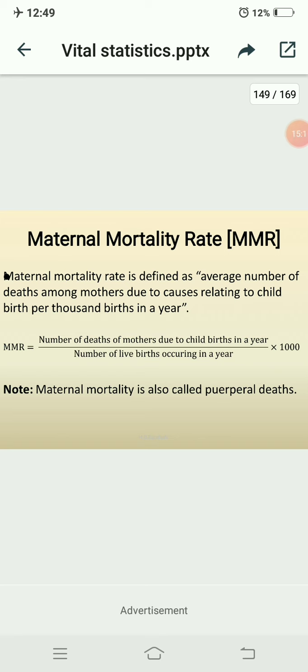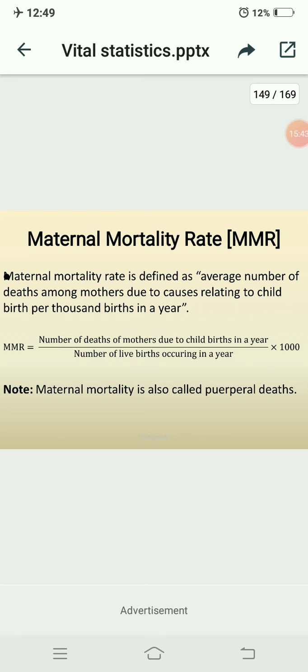But in infant and neonatal mortality we have to consider the infant aged less than 1 year and aged less than 28 days. But in maternal mortality we have to consider the average number of deaths among mothers due to causes relating to their childbirth per 1000 births in a year.